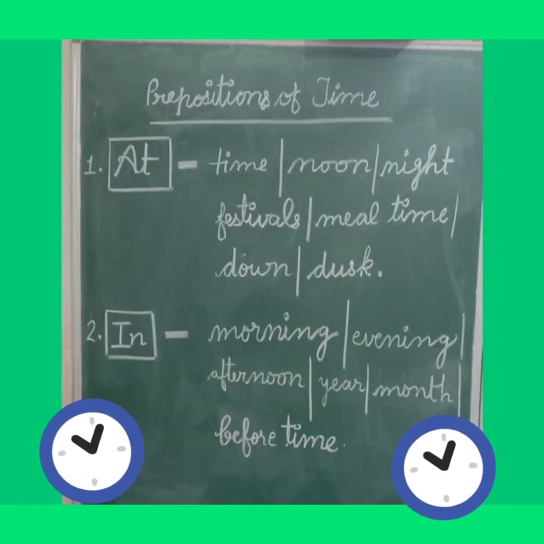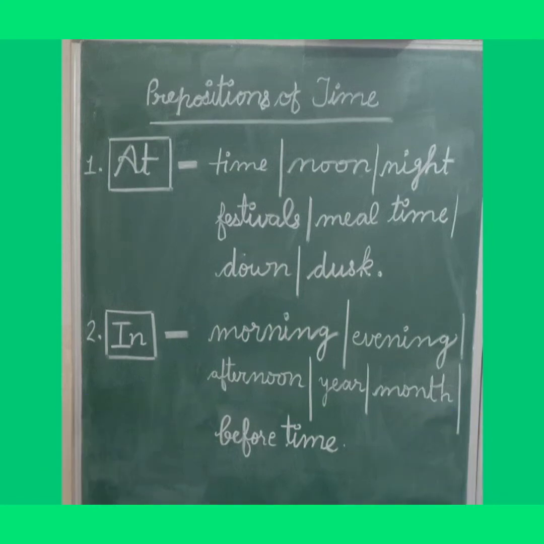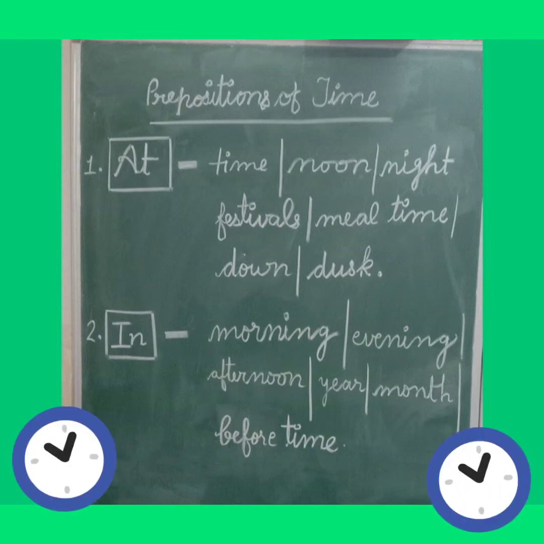Our first preposition of time is at. We use at with the specific time, for example at 4 o'clock, at 5 o'clock, at 1 a.m., at 6 p.m. We also use at with the noon, night, midnight, festivals, meal time, dusk and dawn. For example, at noon, at night, at midnight, at Holi, at Diwali, at lunch, at breakfast, at dinner.